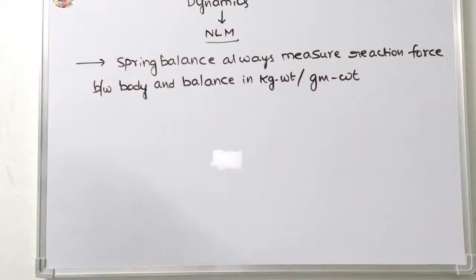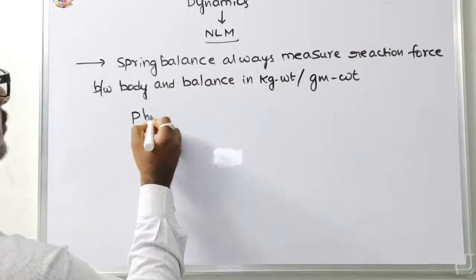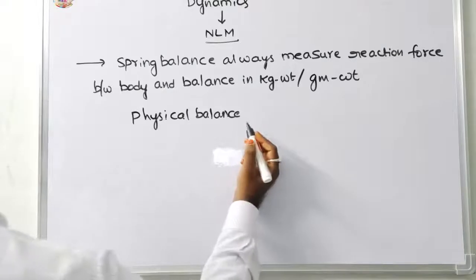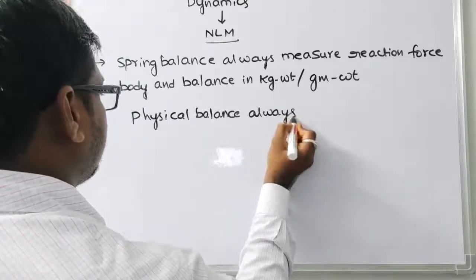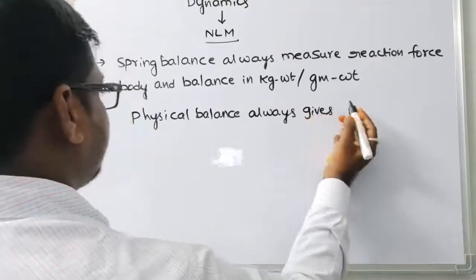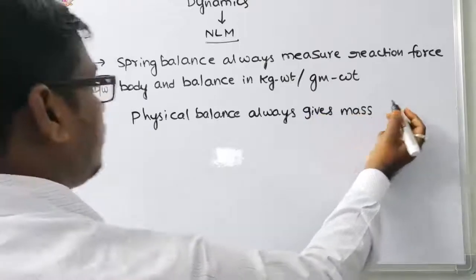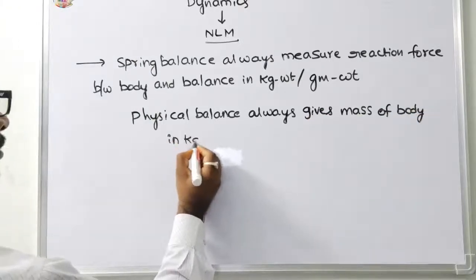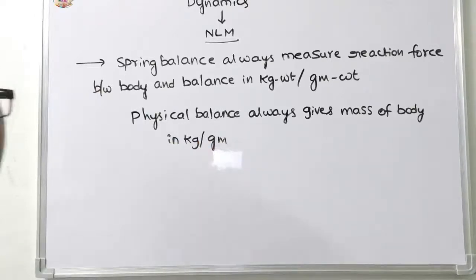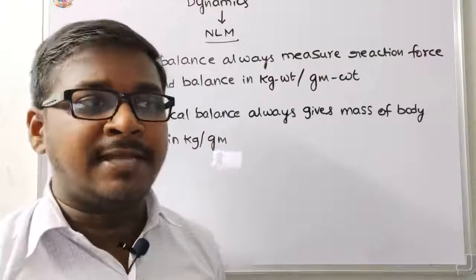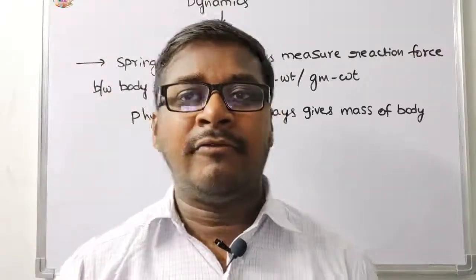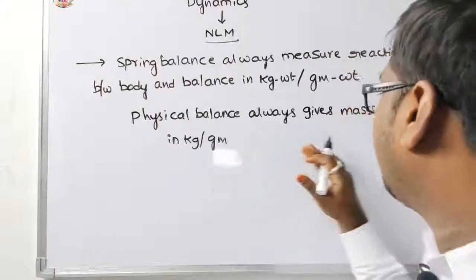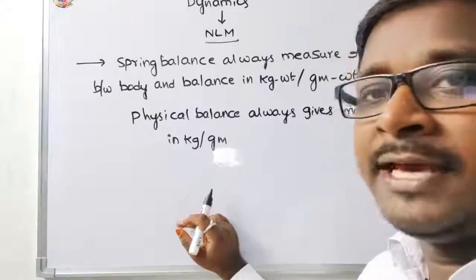But a physical balance always gives the mass of the body in kg or gram. So the spring balance measures the weight of the body in kg weight or gram weight, and the physical balance always gives the mass of the body in kg or gram.